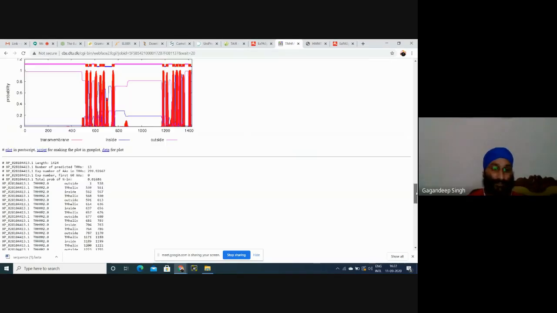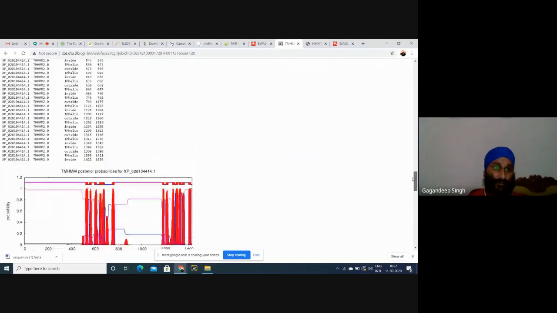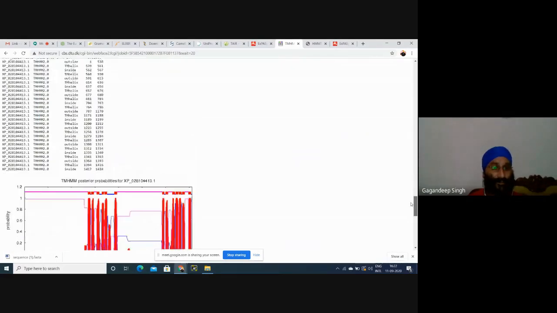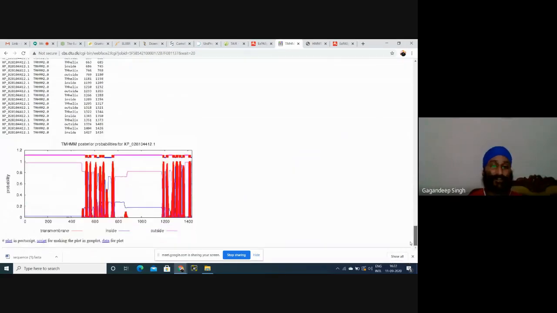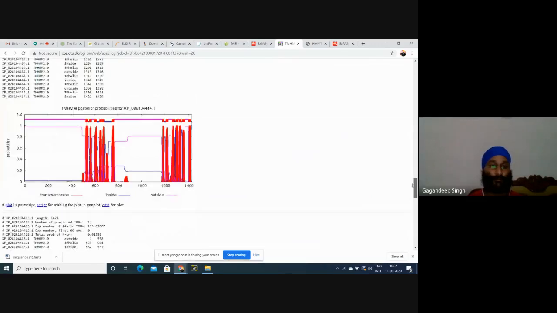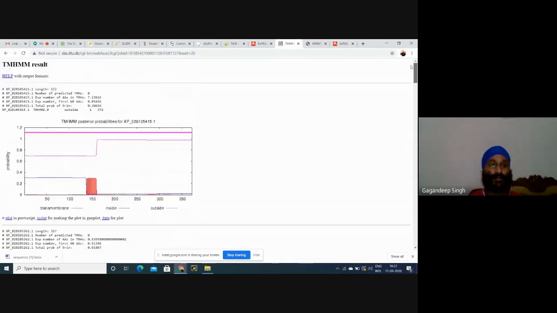Okay. And again, another protein has 13 helices, again 13 helices, again 13 helices. This means some proteins are transmembranic and some are cytosolic in the set of 10 sequences. Okay. Any doubt?